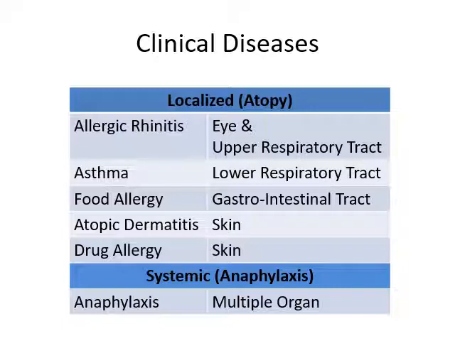Another type is systemic anaphylaxis, where various allergens, when they are introduced into the body, can lead to widespread manifestation involving various organs and systems, leading to multiple organ failure. This is a very fatal condition, and unless treated promptly, this can lead to mortality.